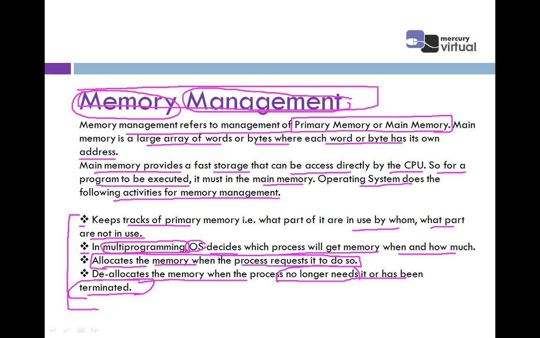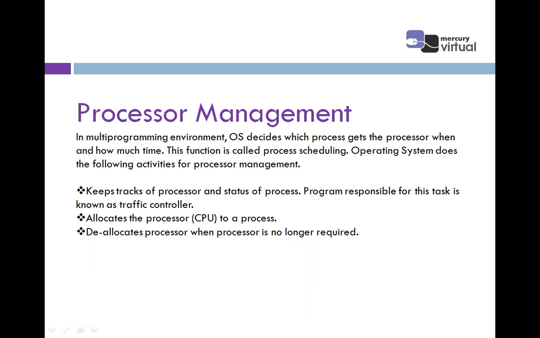First of all, it keeps track of the primary memory. It is used in multi-programming. It is used for allocating the memory. It is also used for deallocating the memory. Right, this is memory management. That is the first function of the operating system. There are so many functions, but this is only the first point basically. Then the second point is processor management.